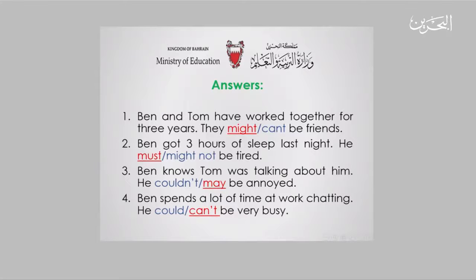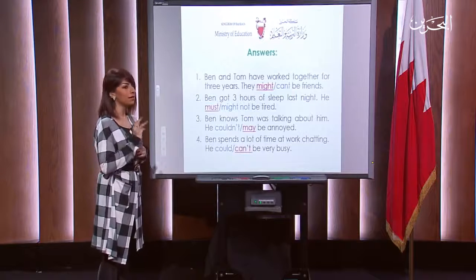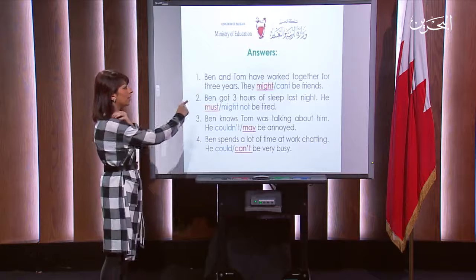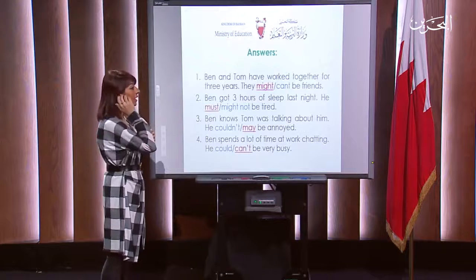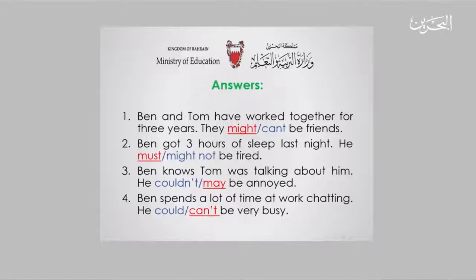There you go, my dear students. Here are the answers. Number 1, Ben and Tom have worked together for 3 years. So, the one highlighted in red is the answer. They might be close friends because they've been together for 3 years. So, there is a relation, definitely. Can't will make the sentence negative, which is not required.